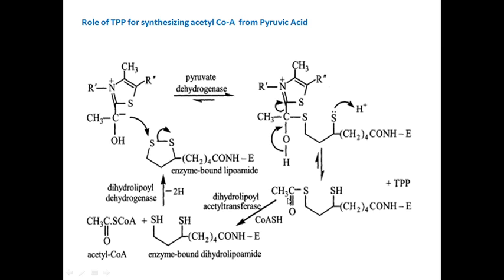Then in the next step, coenzyme A, CoASH, in the presence of dihydrolipoyl acetyltransferase.